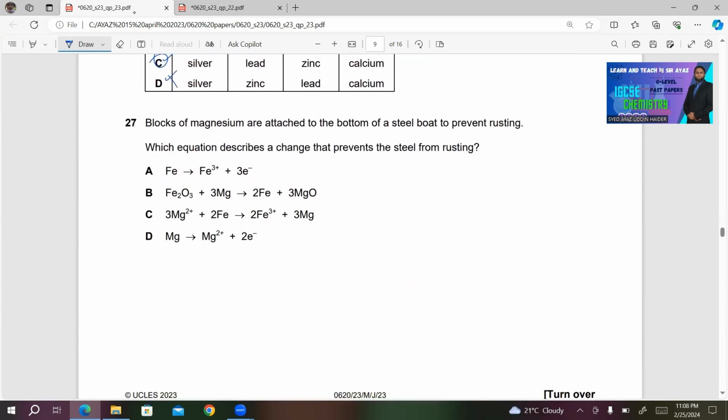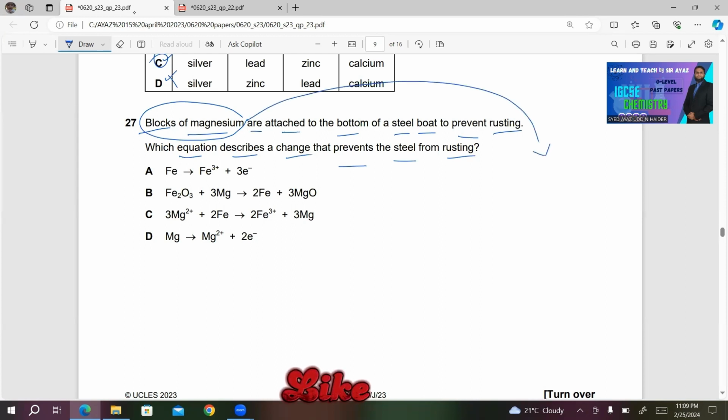Number 27, blocks of magnesium are attached to the bottom of a steel boat to prevent rusting. Which equation describes a change that prevents the steel from rusting? So we have placed the blocks of magnesium. This is used in case of sacrificial protection.